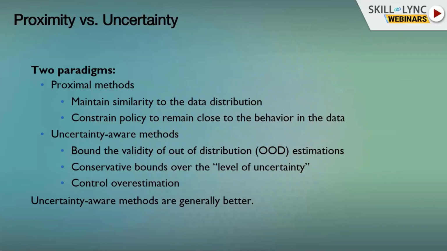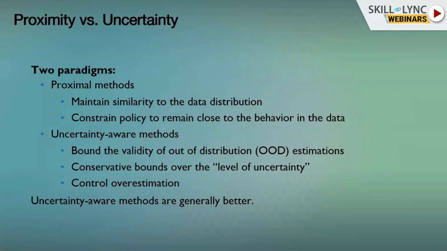Remember, in offline reinforcement learning, the problem is that if we try to solve the RL problem normally, then we're actually optimizing in places where we're very uncertain, and we're optimizing on noise and action distribution shift that could cause us to get very large errors in our final results. So this is why proximity and uncertainty are very important methods for offline reinforcement learning.